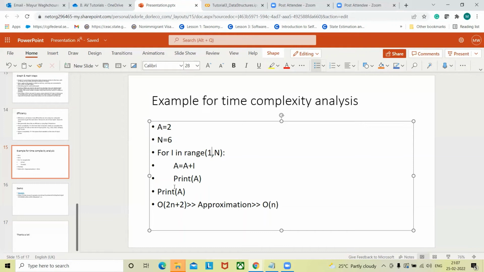So this many instructions I need to perform, and then there is one more instruction, that is a print. So 2 times of n plus 3. That's the number of instructions I need to perform in order to execute that code. And 2 times of n plus 3 will decide our time complexity, or the time our code takes to get executed.